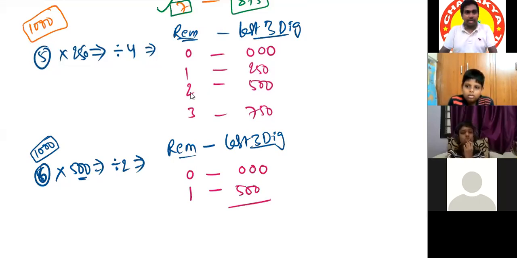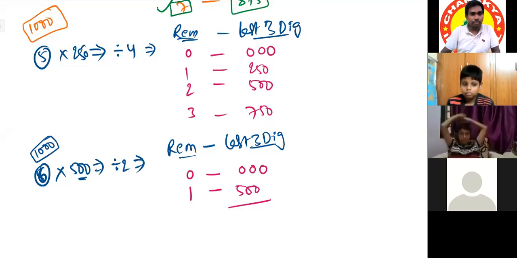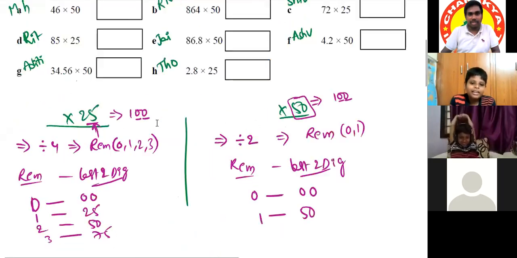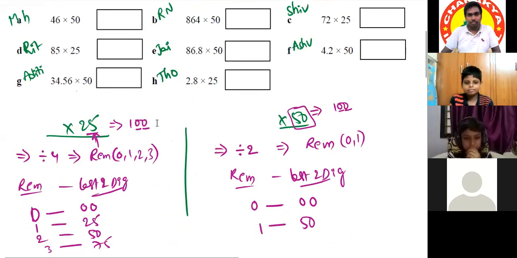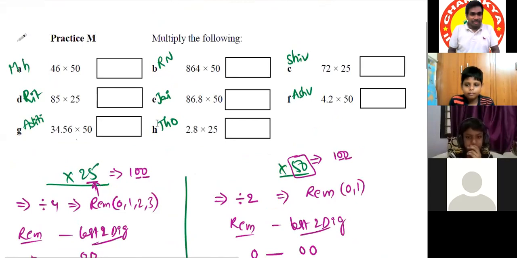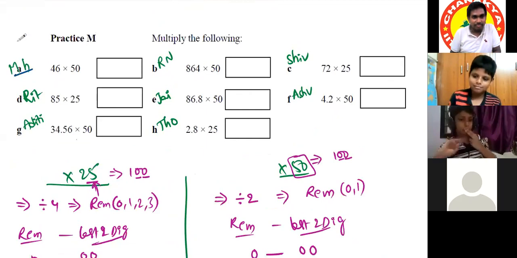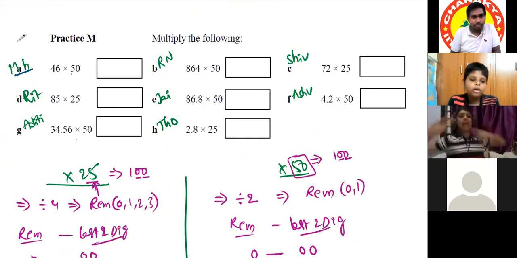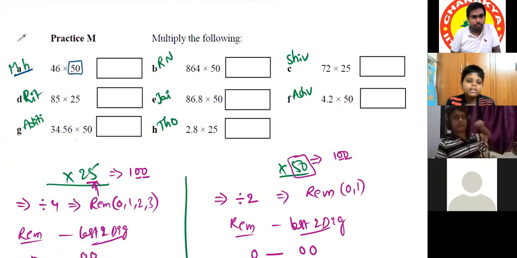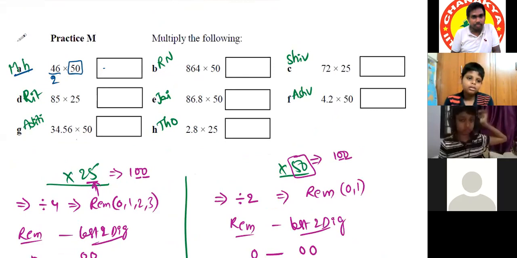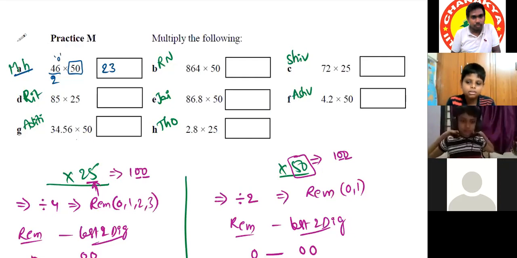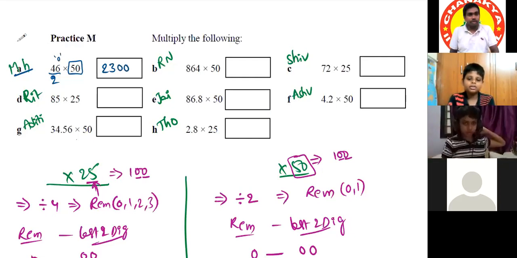Okay, so now we'll enter into questions. First is Mahavir. It is 46 multiplied by 50. Instead of multiplying by 50, we can divide it by 2. So it will be 23. The remainder here is 0, so we'll write 2 zeros. Very good. So it will be 2300.